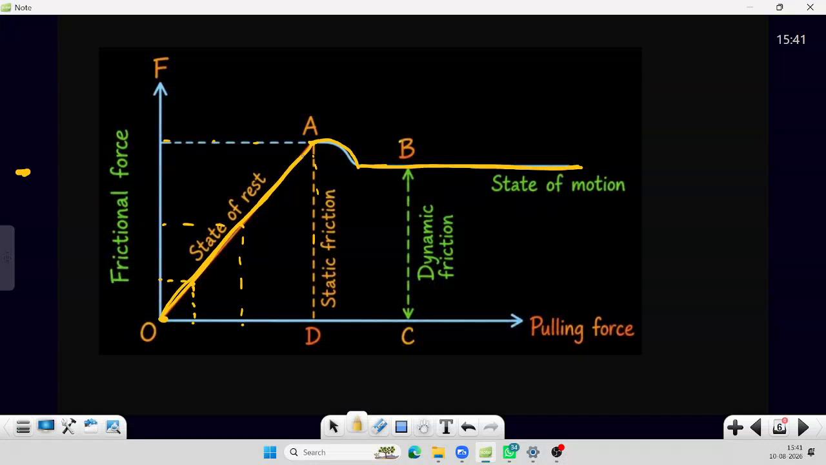Up to here, this is what type of friction? Static friction. So here, up to here, thereafter the body motion started. Then this is what, tell me now? Kinetic friction. Okay, take this diagram.